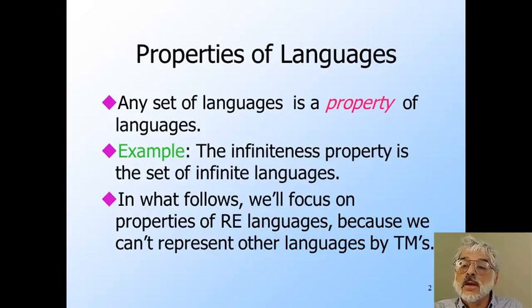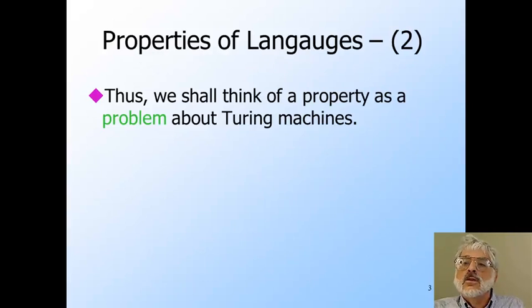While properties like being infinite apply to any language, even not recursively enumerable ones, we need to represent languages, and the Turing machine is the most powerful tool we have for representing languages. So we'll talk about properties of recursively enumerable languages only. So we'll consider a property to be a problem about Turing machines. Given a code for a Turing machine, does it define a language with that property?